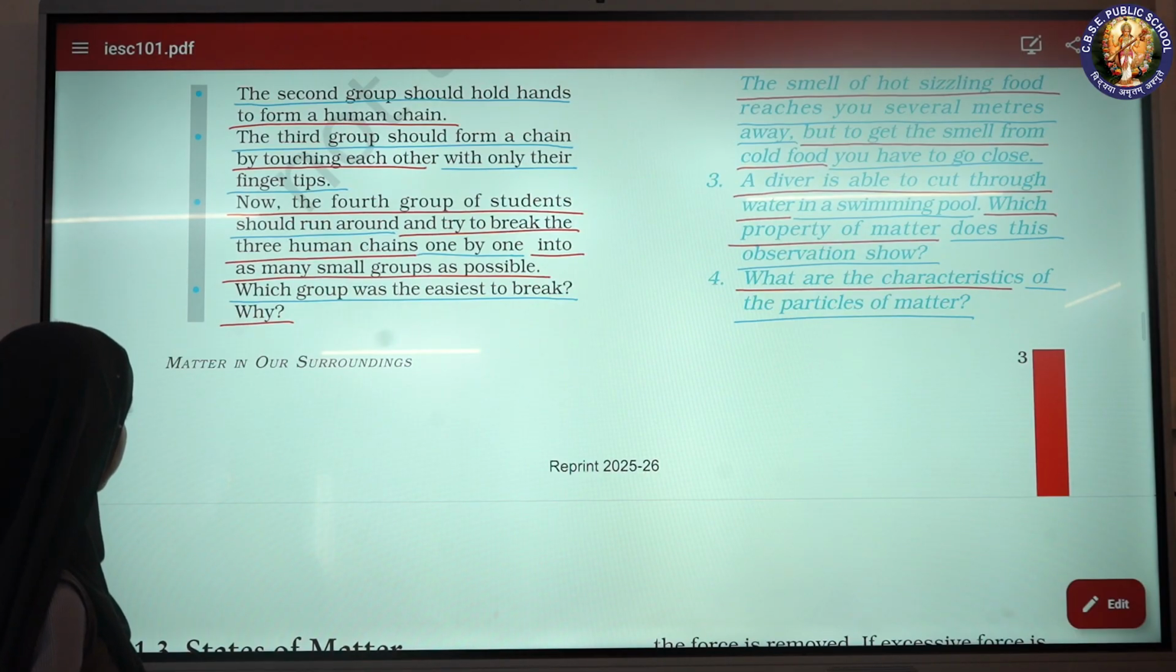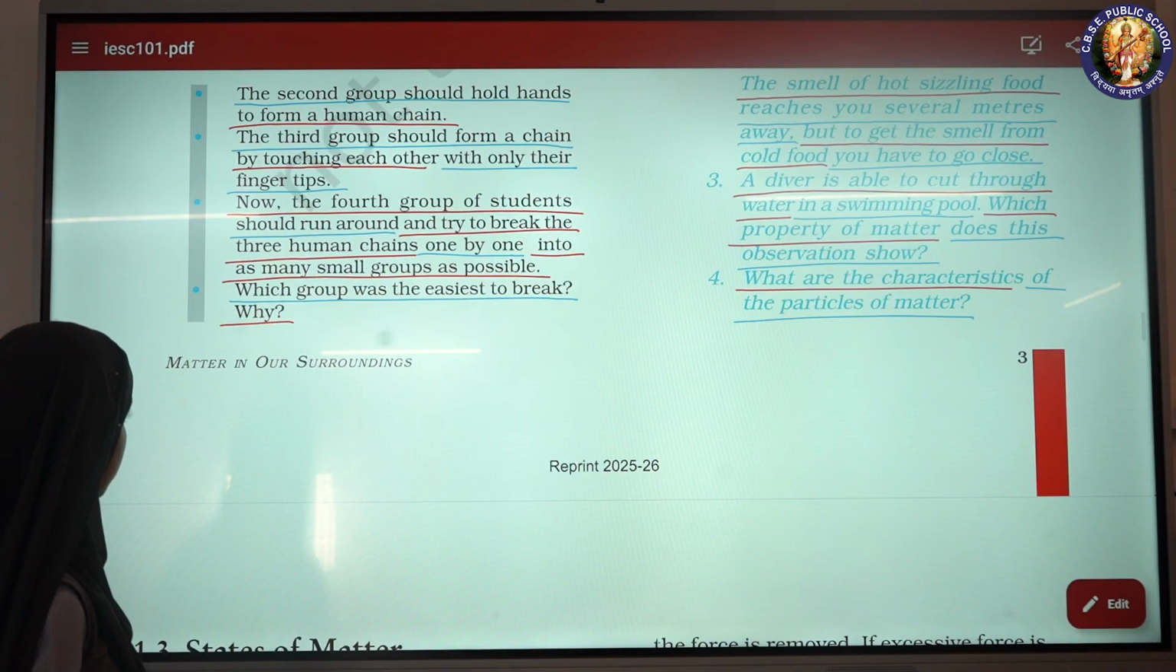The third group should form a chain by touching each other with only their fingertips. Now the fourth group of students should run around and try to break the 3 human chains one by one into as many small groups as possible.